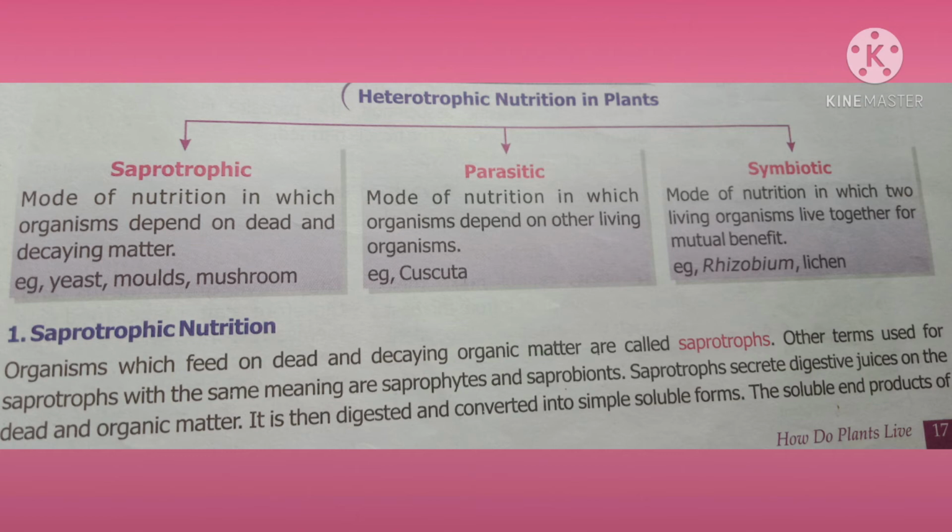In the same manner, rhizobium bacteria live in the root of the leguminous plant. The plant gives shelter to this rhizobium bacteria, whereas rhizobium gives nitrate compounds to the plant.